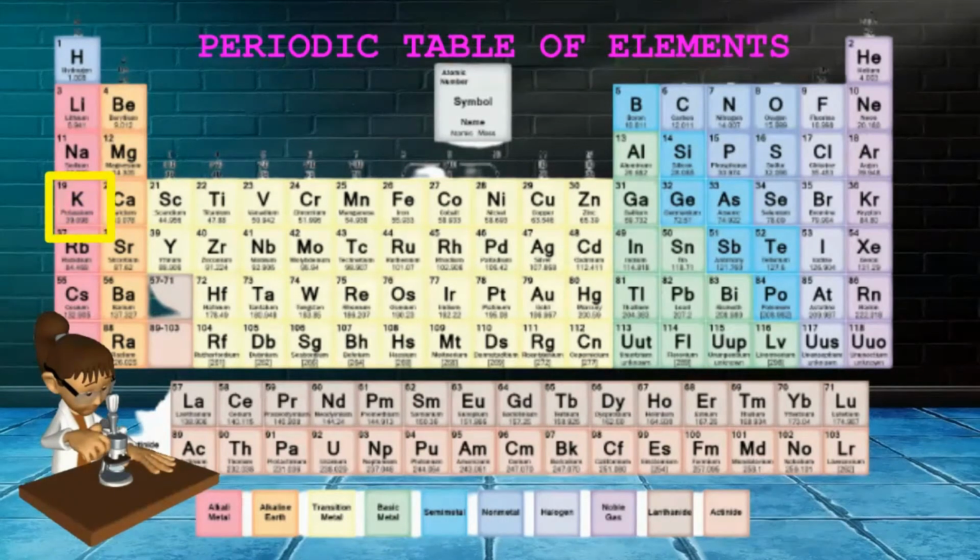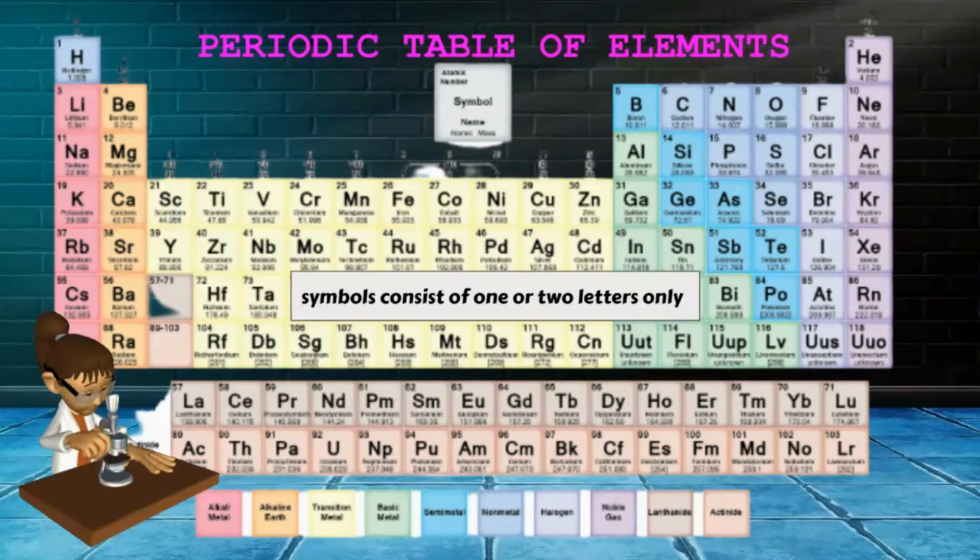And some elements end with on, for example, argon and xenon. And you will also notice that the chemical symbol of the elements consists only of 1 or 2 letters. Yes, every element is described to be unique because each has its own name.